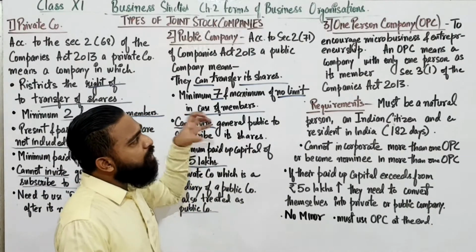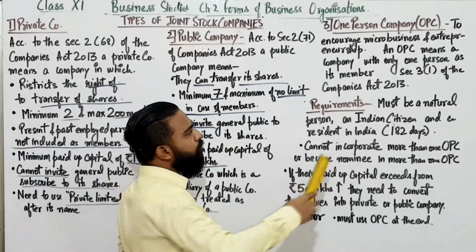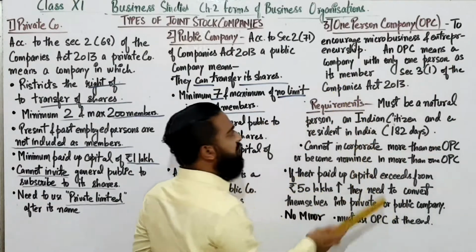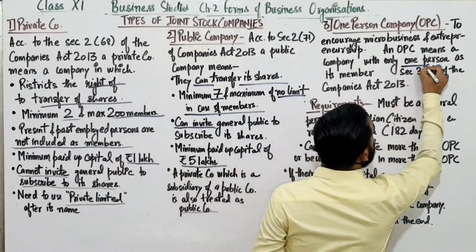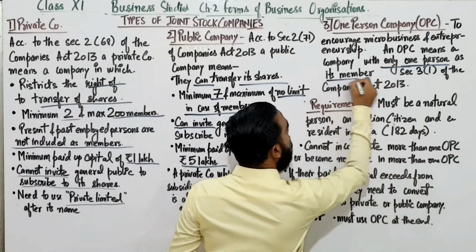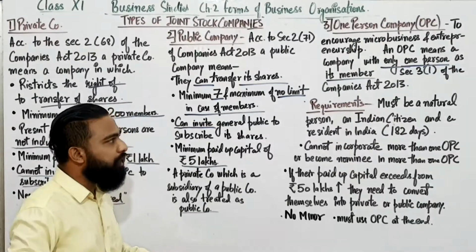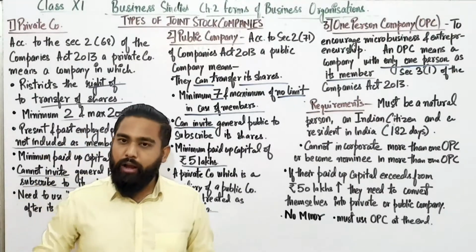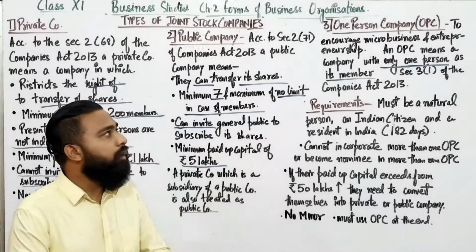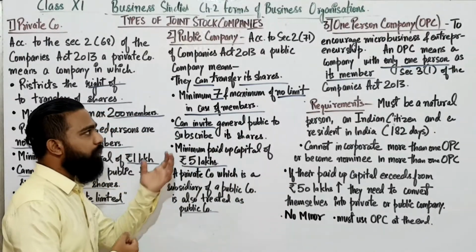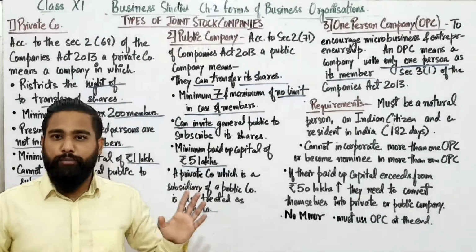An OPC, in short, means a company with only one person as its member under section 3(1) of the Companies Act 2013. This is the law. You have to follow it. Now, what are the requirements of a one-person company? First of all, it must be a natural person.